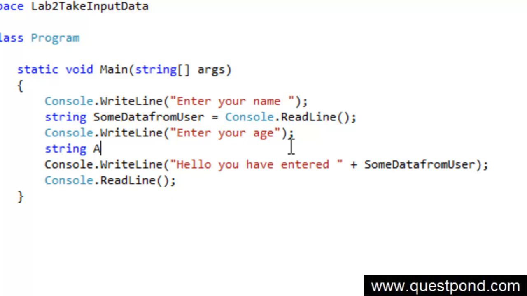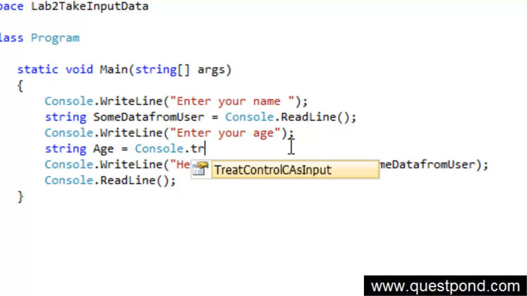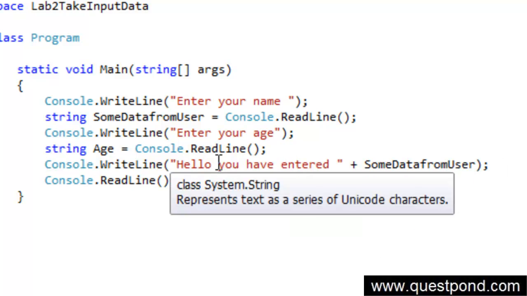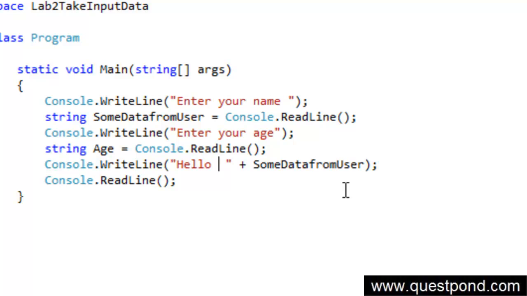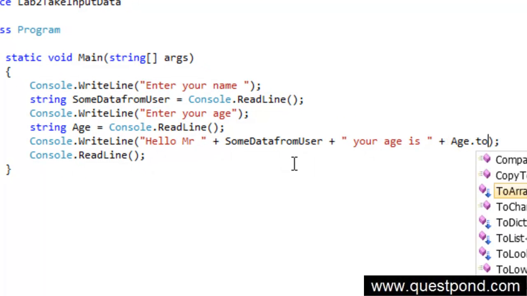Now I'll say string age is equal to Console.ReadLine, and now let me change this saying hello Mr. this, your age is plus age.ToString age.